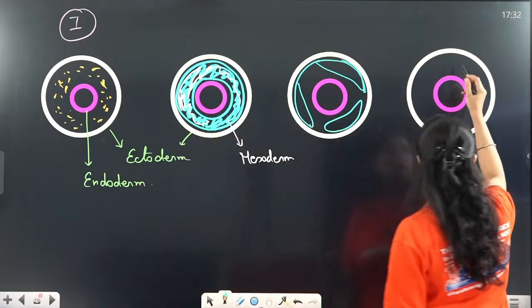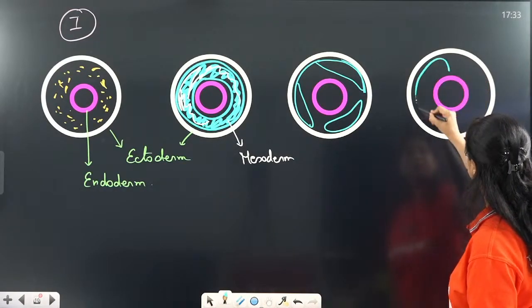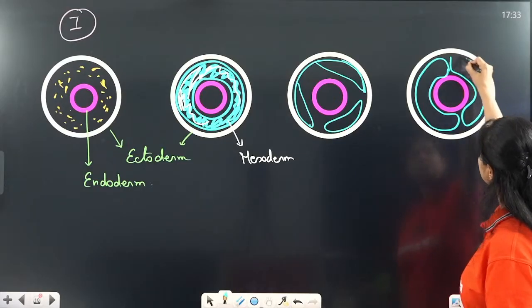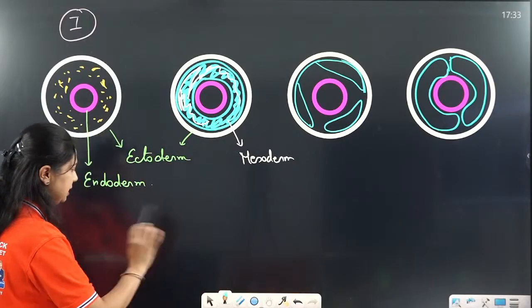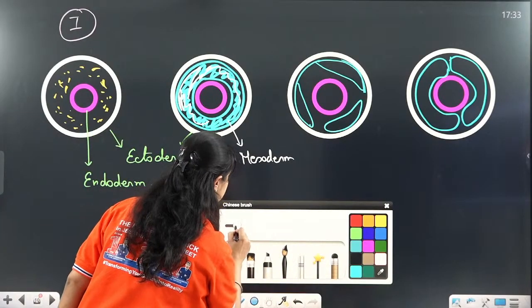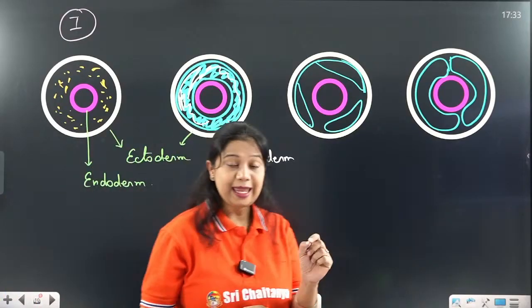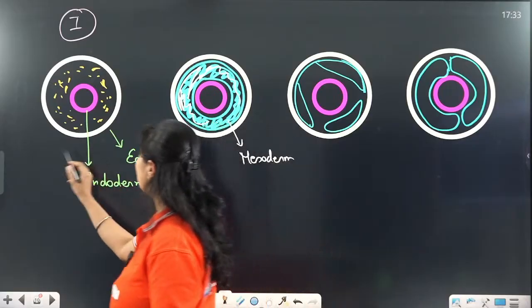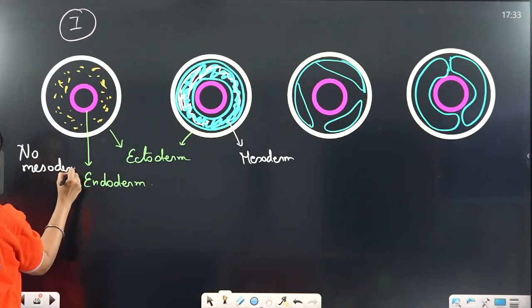And the fourth one is there in which there is complete presence of mesoderm. So now what are all these types of possibilities saying? The first one in which only ectoderm and endoderm is present. There is no mesoderm present. These are for the diploblastic organism.